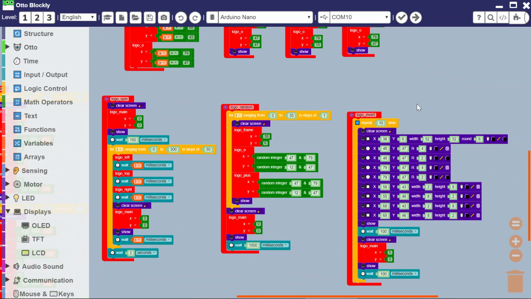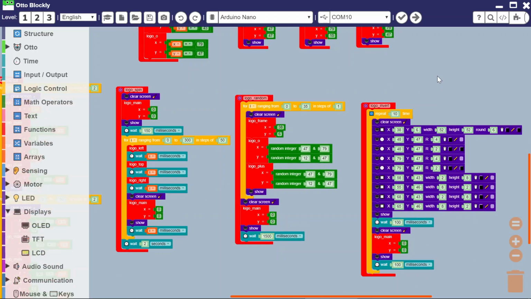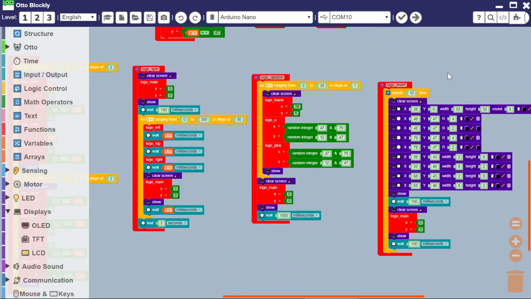And invert, this should be easier. You can invert text very easily, but it's not so easy to invert shapes. So I've just essentially inverted the frame so that it becomes all white, and then inverted the O's and the pluses, and alternate between the main logo and the inverted colors, as it were. Okay, so you'll see that in the demonstration. Fine. Okay, so let's take a look at this then.